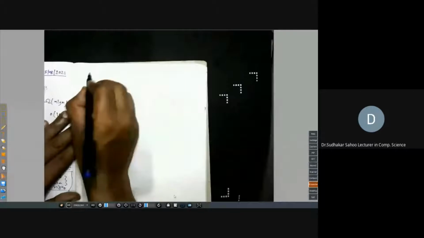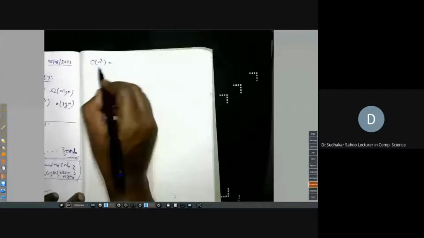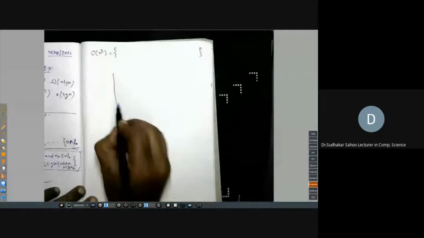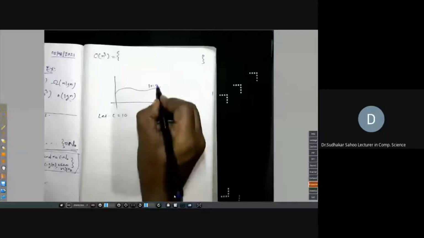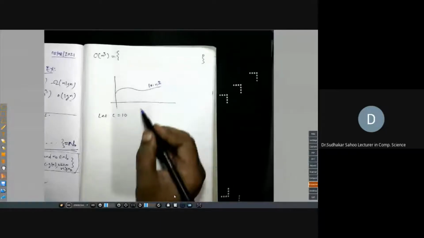Let us discuss it with an example. Big O of n cube. What is the meaning? Suppose someone asks you to write down some functions for this set. This is a collection of functions. You have to select one positive constant. Let's say C equal to 10. I draw a diagram of 10 into n cube. It may not be the exact diagram, but let's say this is my 10 n cube. This is n.